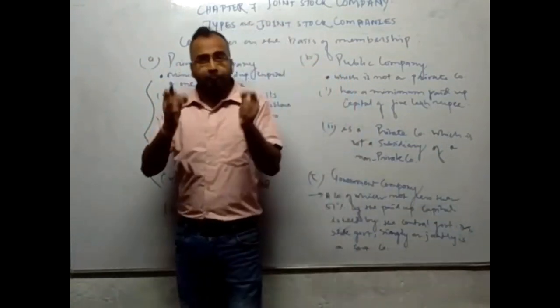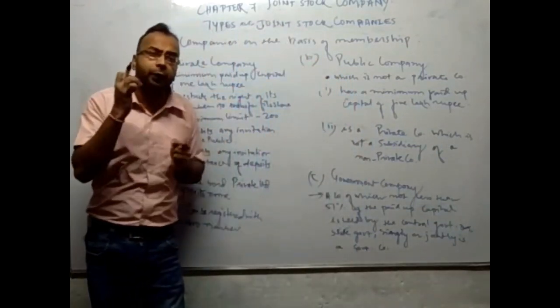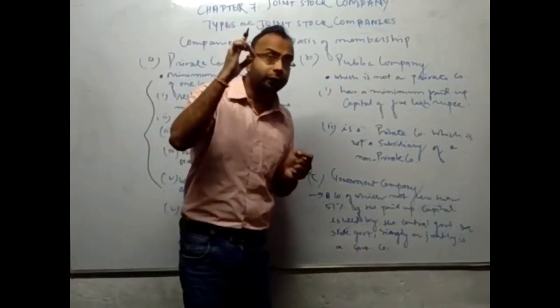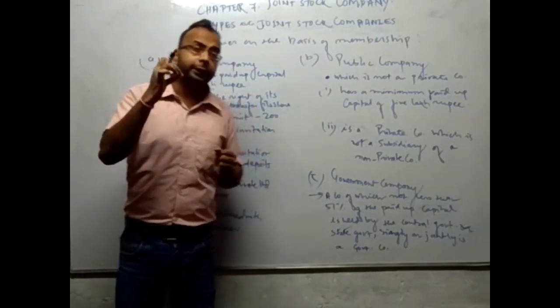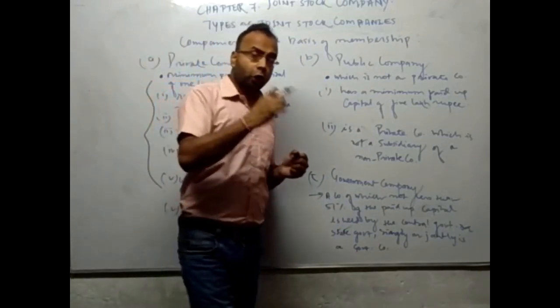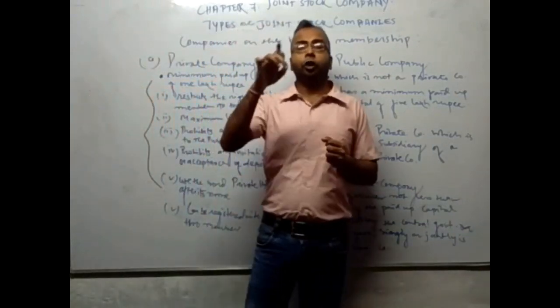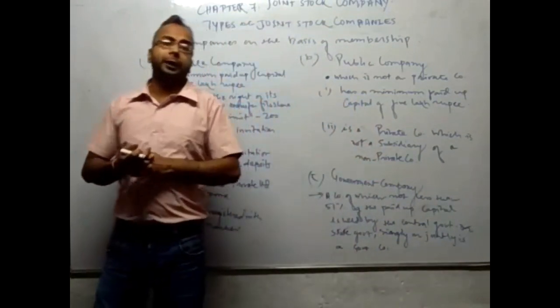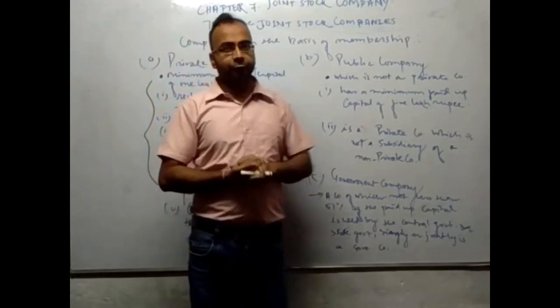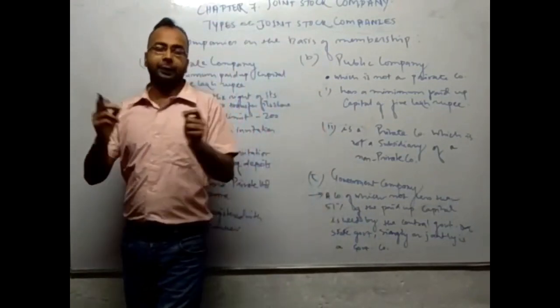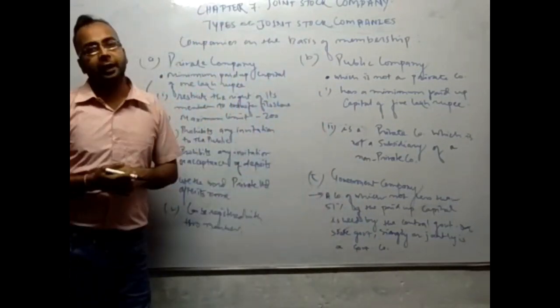So it is a company where not less than 51% of the shares are held by either state government or central government singly or jointly. So this is all about companies on the basis of membership. There are 3 companies on the basis of membership: private company, public company, and the government company.